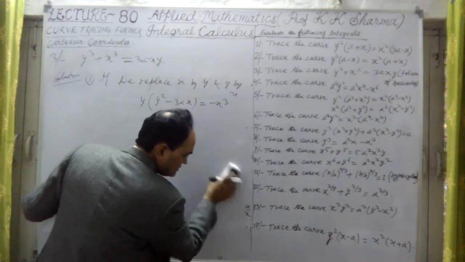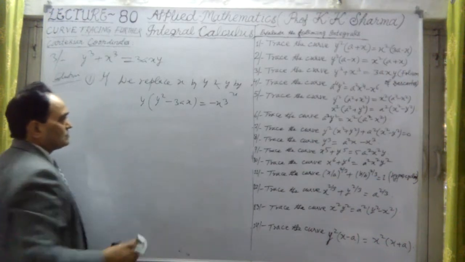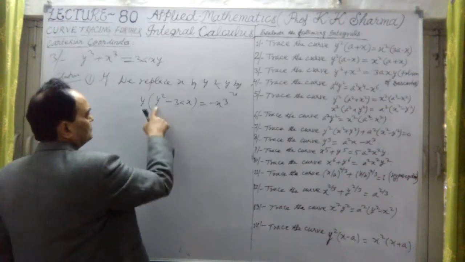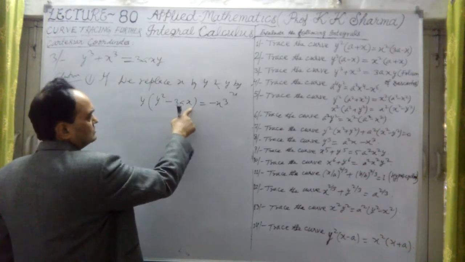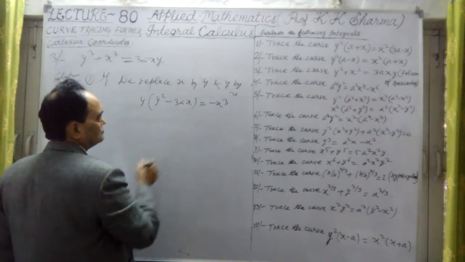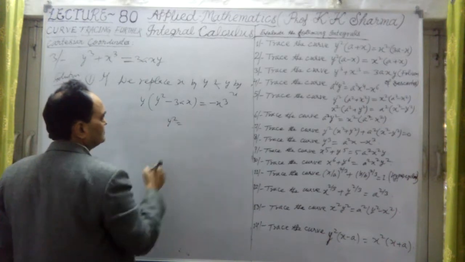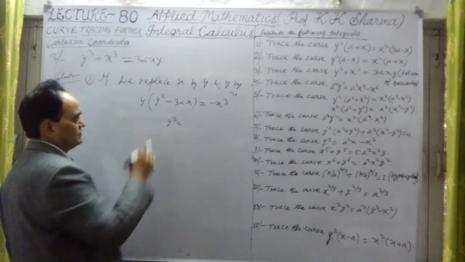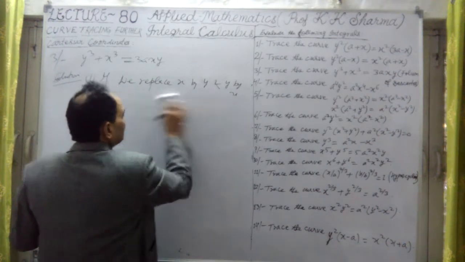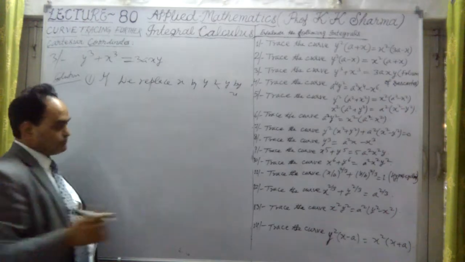That means at x equal to 0, y was also 0, because y independently cannot be calculated from this. y is equal to 3x. But this equation is also there. What is the solution of this equation? Let me check it.